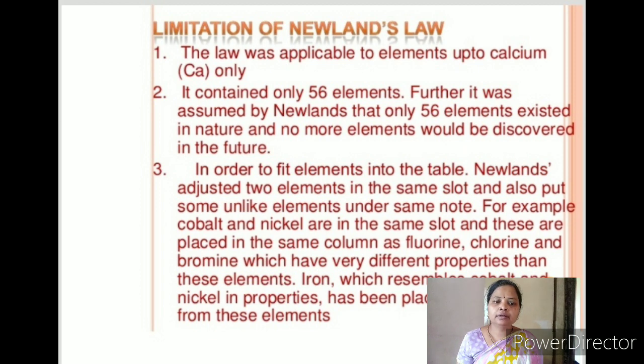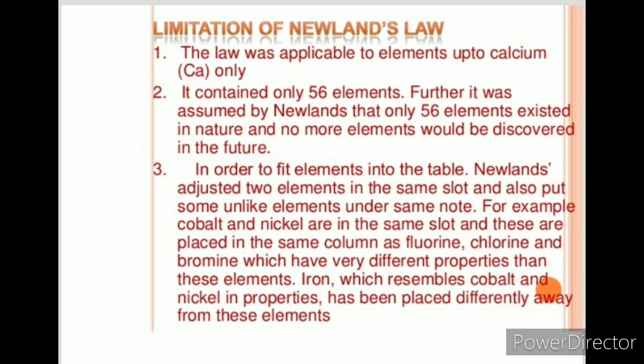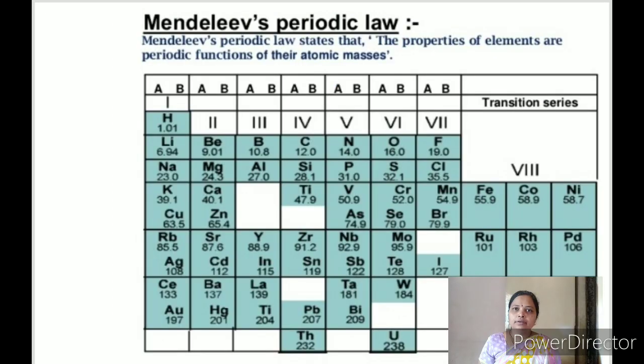Mendeleev's periodic table. Mendeleev classified elements in the increasing order of their atomic masses and similarities in their properties.